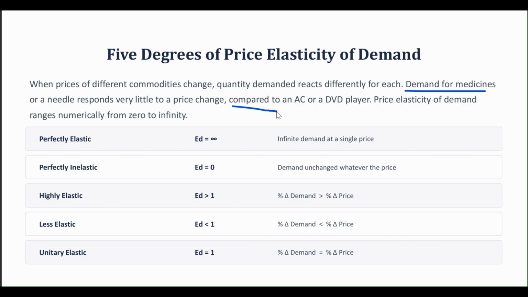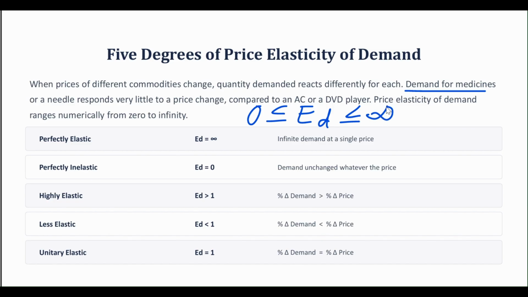Compared to an AC or a DVD player, the purchasing of an AC or a DVD player could be postponed, but not of medicines. So price elasticity of demand, or ED, ranges numerically from 0 to infinity.